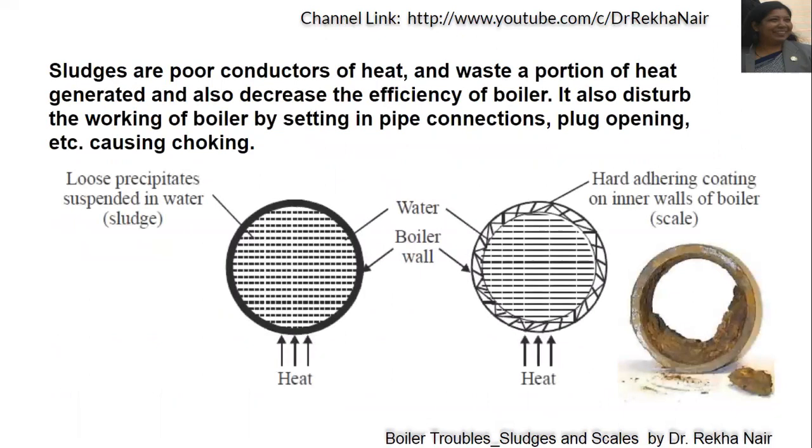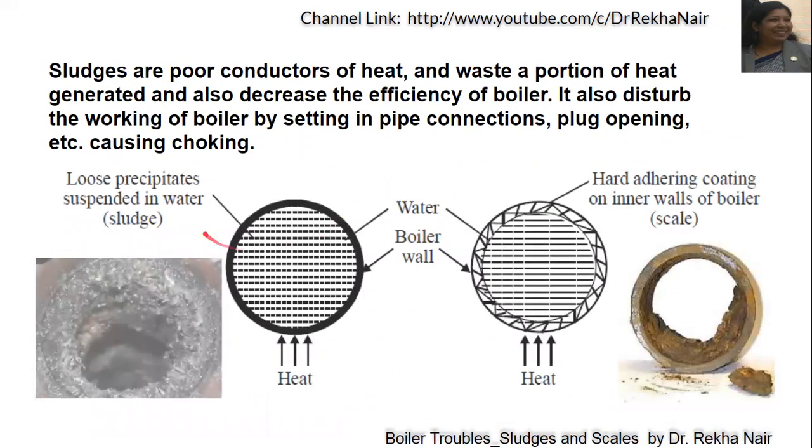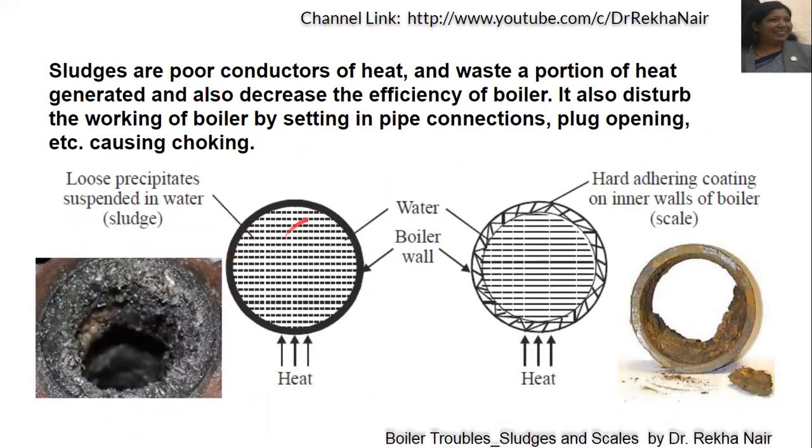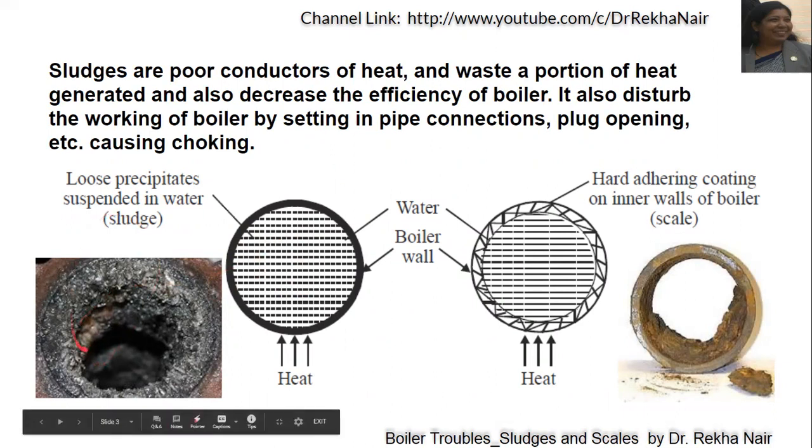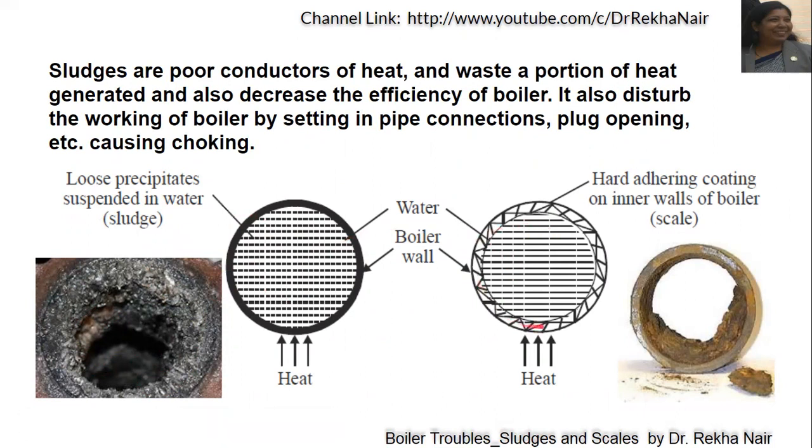You can see here sludges and scales. Sludges are nothing but loose precipitates suspended in water. It looks something like this. It can be easily removed by using a wire brush or scraper, and it is a very loose precipitate. And the scales are hard, sticky precipitates.